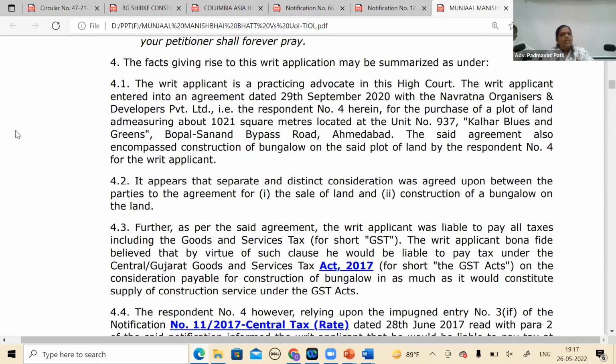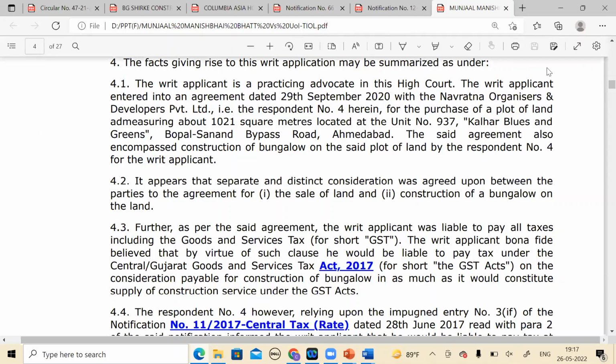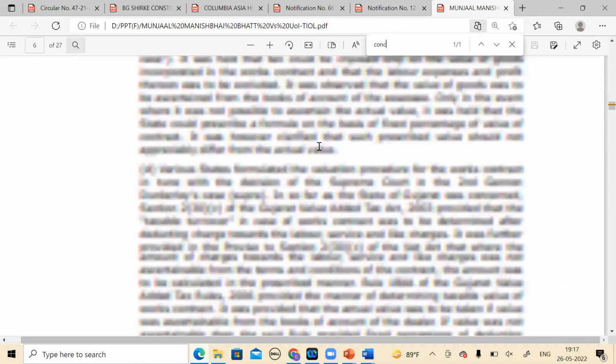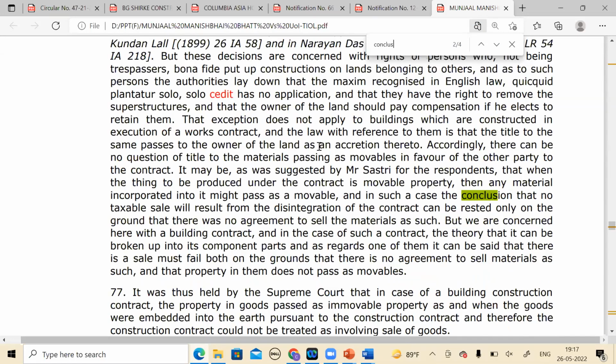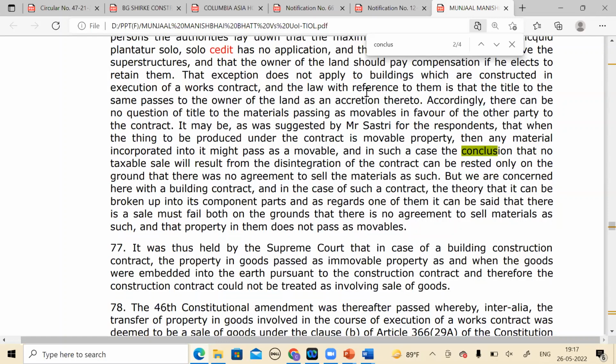So when you see the Gujarat High Court judgment, you should always keep in mind this background, that there are two separate values available. Then why one? Conclusion. Secondly, interestingly, see what is happening: sale of land is exempt. So when the builder is selling me the bungalow after construction, there is a land sale also happening along with the bungalow.